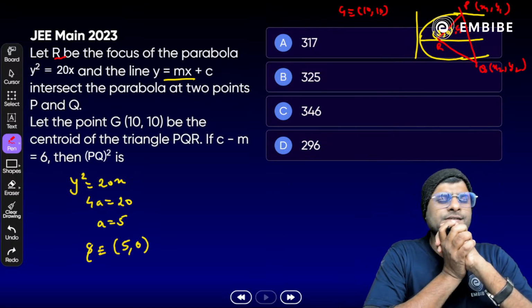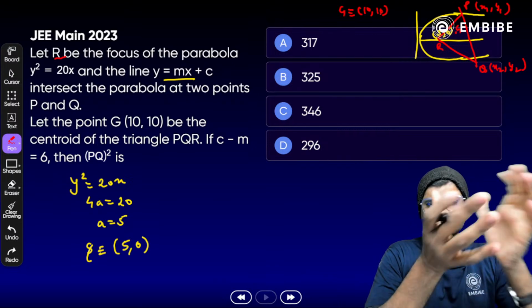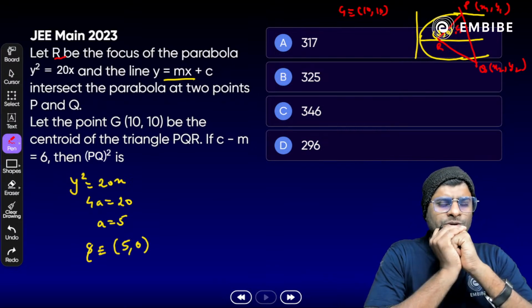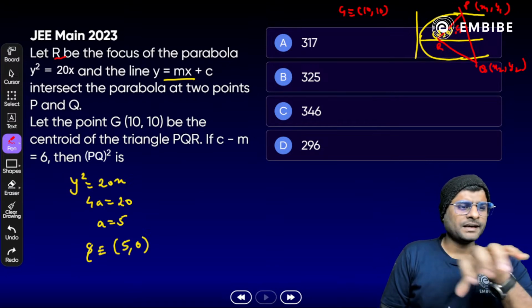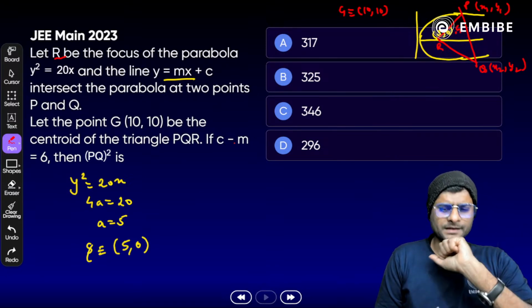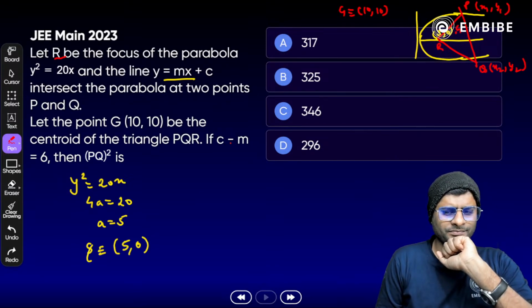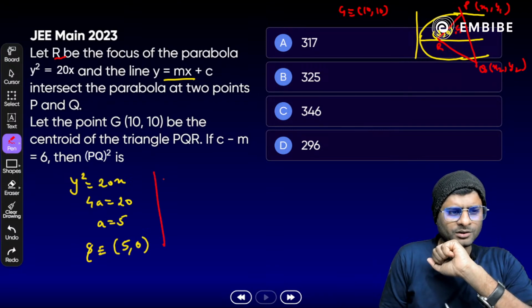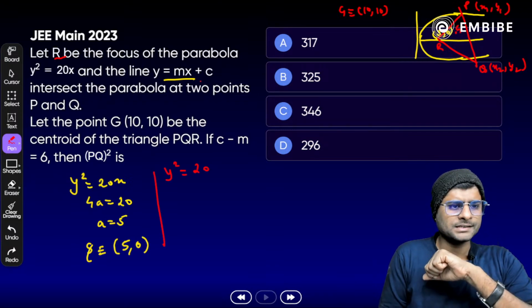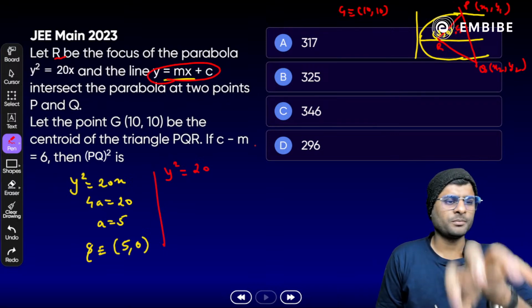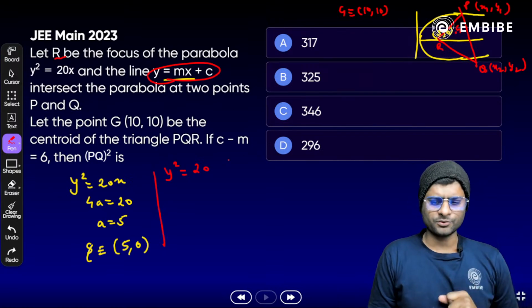Since the line is intersecting, we can solve simultaneously here to find the points of intersection. Yes, like we have y square is equal to 20x and then y equal to mx plus c here. Remove x, what we get here? y square is equal to what? 20 times the value of x from the second equation, from y equal to mx plus c. यहाँ से x की वैल्यू निकाल के सब्स्टिट्यूट करना है.